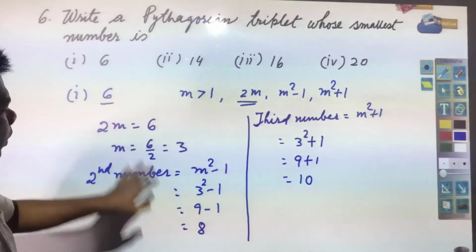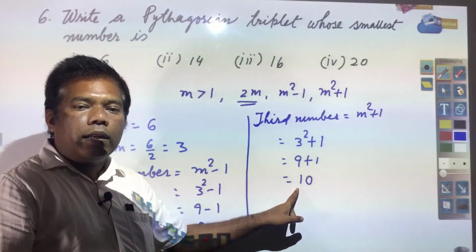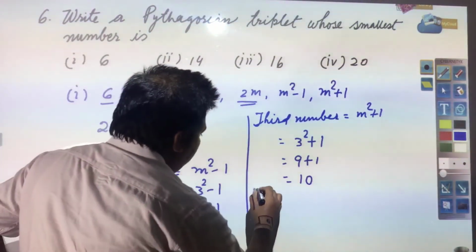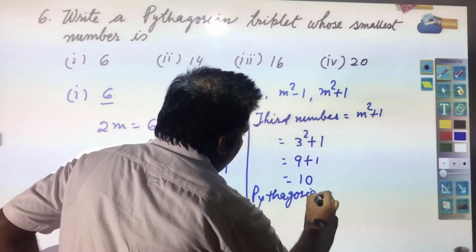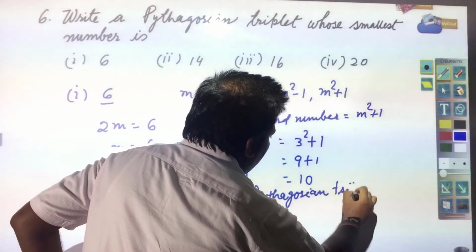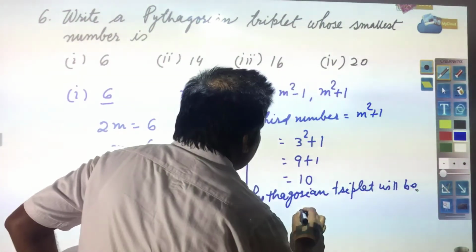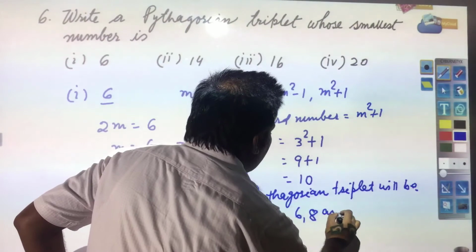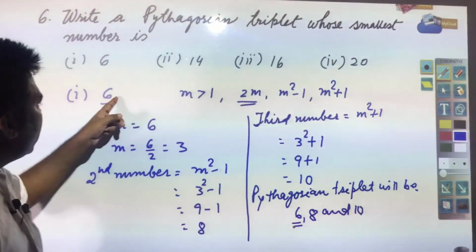So your Pythagorean triplet will be 6, 8 and 10, where 6 is the smallest number that has already been given.